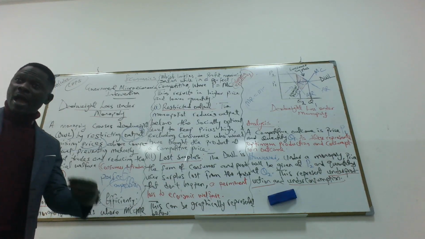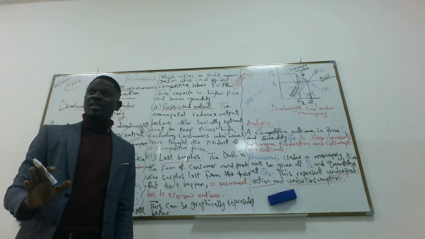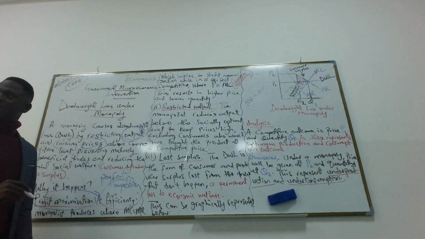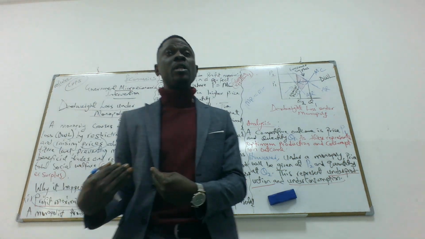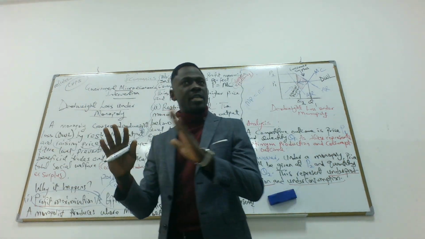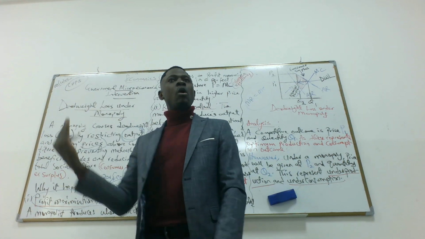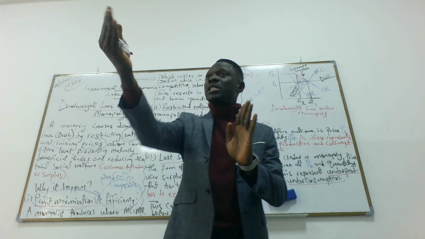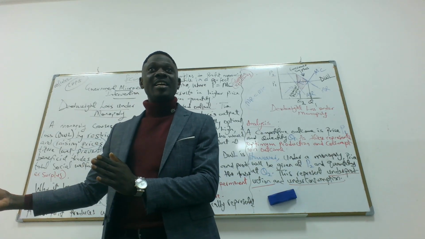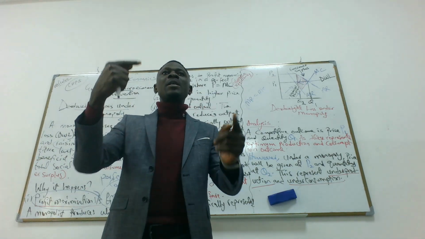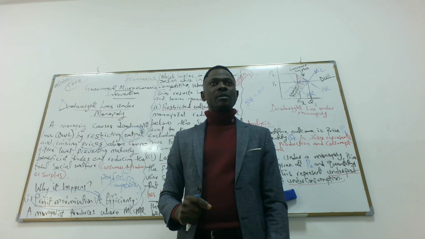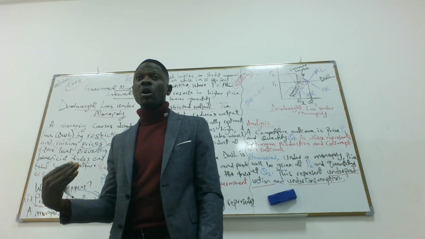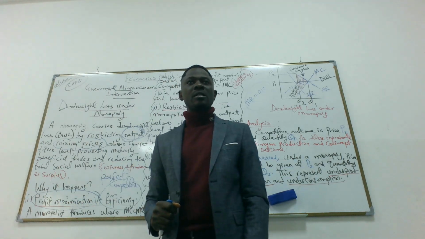That is when we have price equals to MC. When monopolists think about what? Profit maximization. That's the difference between a perfect competition and a monopolist. A monopolist is the only one selling, so it could make as much profit as it wants. But in a perfect competition, you start thinking about efficiency because if you are not efficient, your competitors are efficient. They will sell at a reduced price, gaining more customers from you. A monopolist does not need to be efficient because no matter what cost it incurs, it will be able to pass it on to customers.